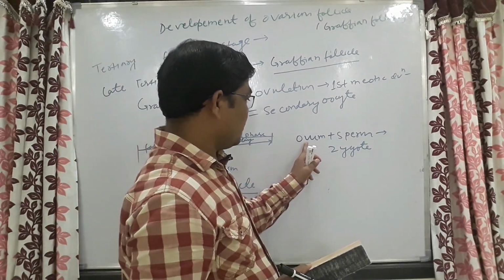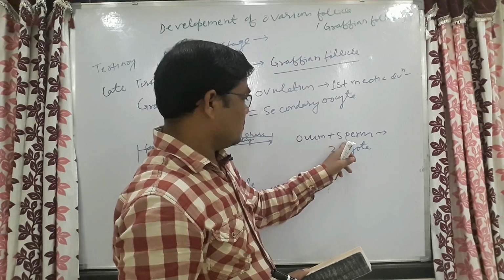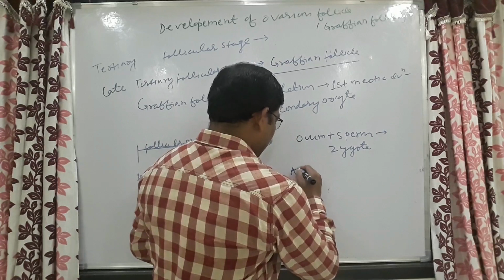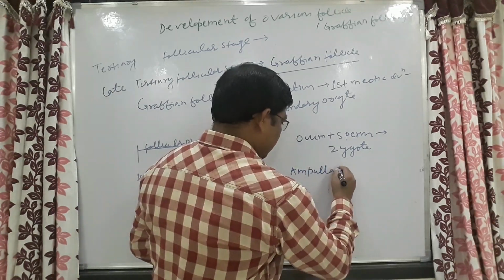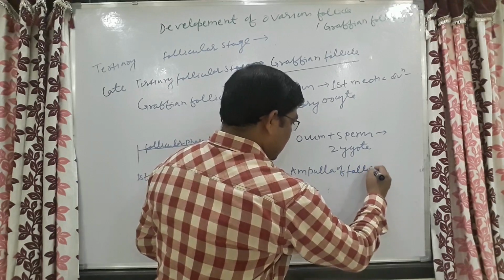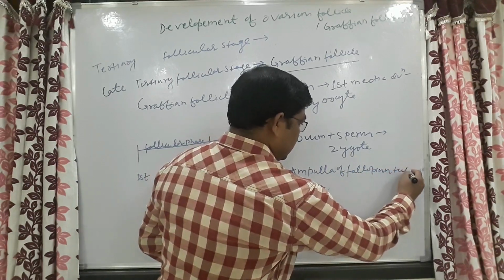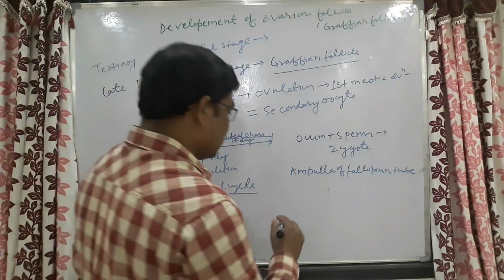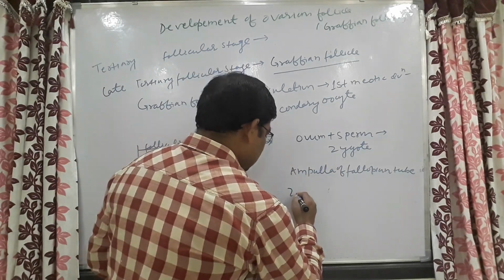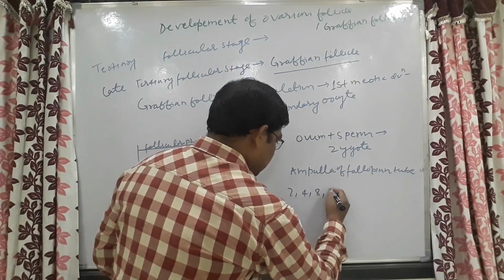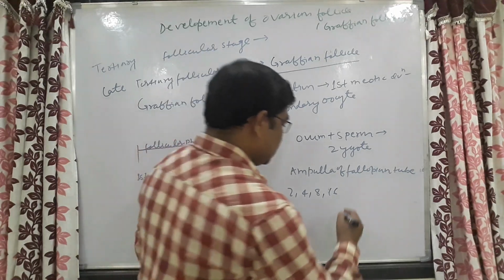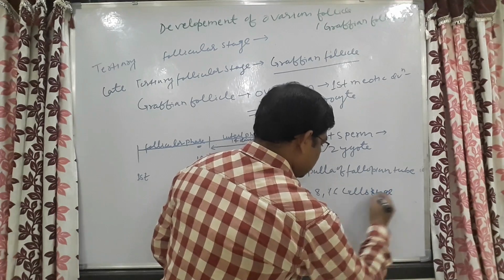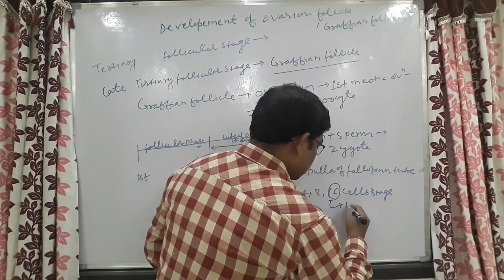This ovum and sperm fertilization takes place in the ampulla of fallopian tube, and this will go into various cell stages of division: 2 cell stage, 4 cell stage, 8 cell stage, 16 cell stage. This 16 cell stage is known as the morula.